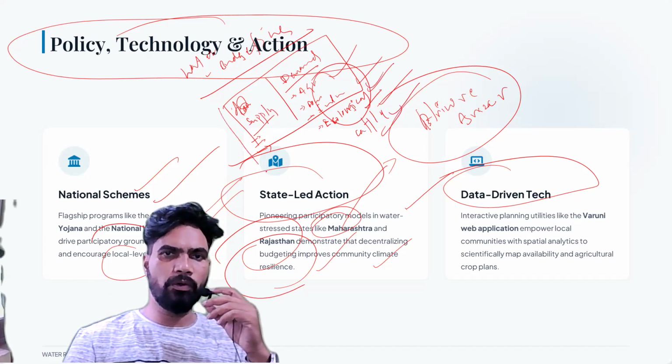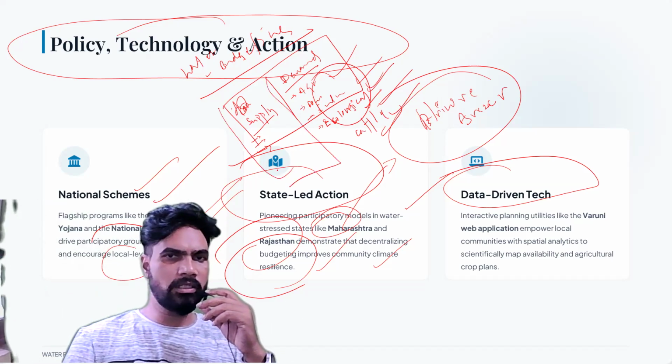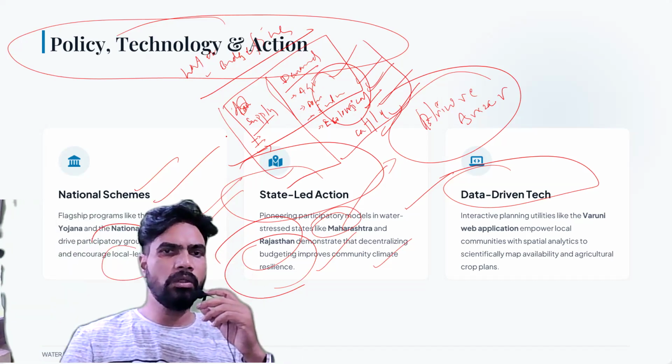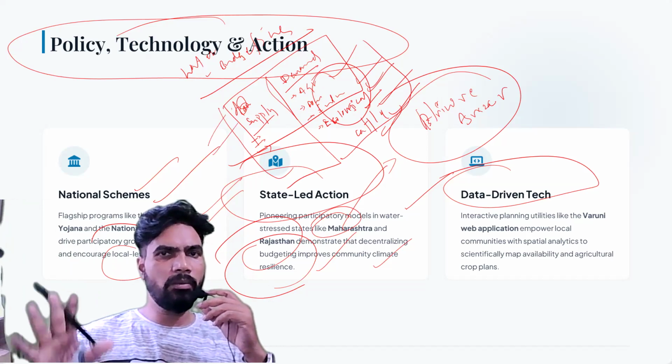So if you draw a table and measure how much supply is there and how much demand is there, you measure them. That is what is water budget. So जब आप ऐसा calculate करते हैं, this is nothing but यही water budget है.